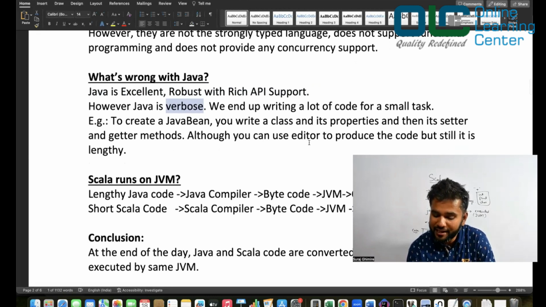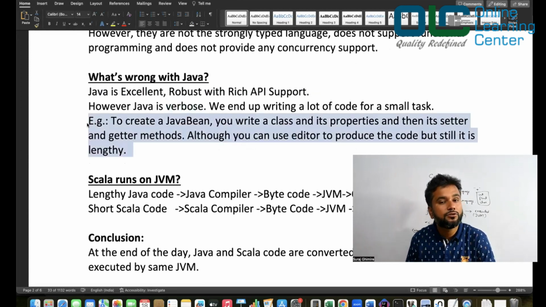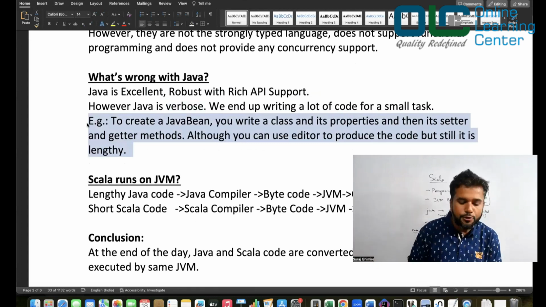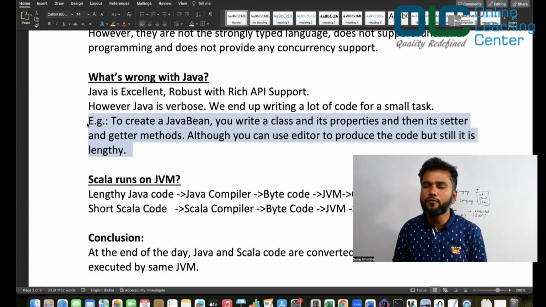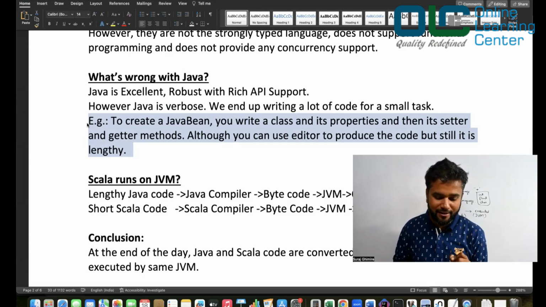Although you can use an editor to produce the code, it is still lengthy. But as I said, that's not the only reason to move to Scala. Scala has a lot of other benefits as well. But one of the primary reasons is that you're writing a lot of code, and many things are not available out of the box. And what are those things? You will realize when we start understanding the importance of Scala over the period of time.